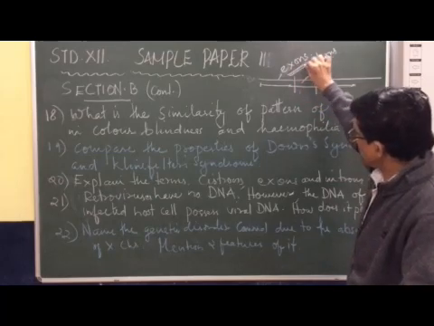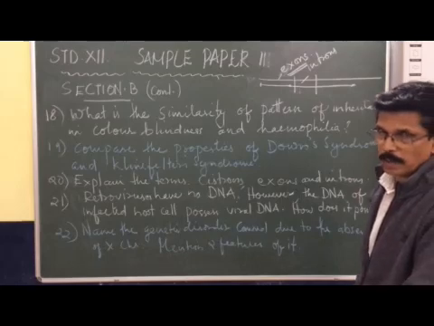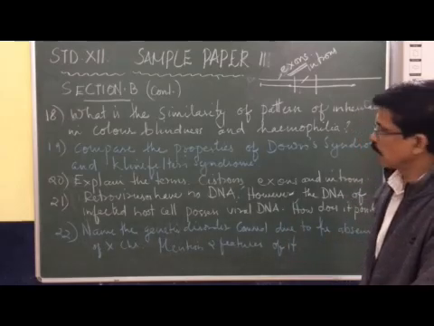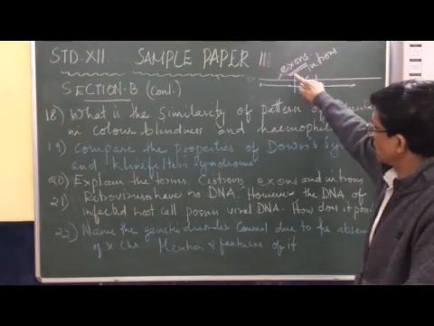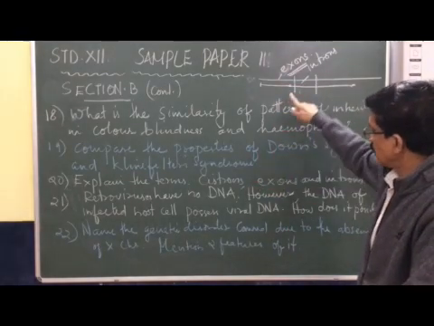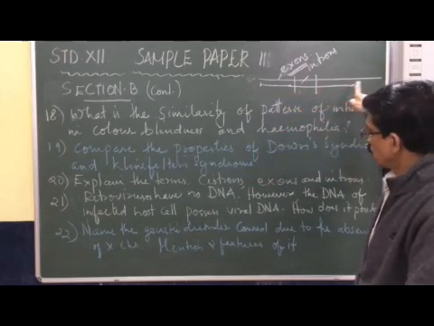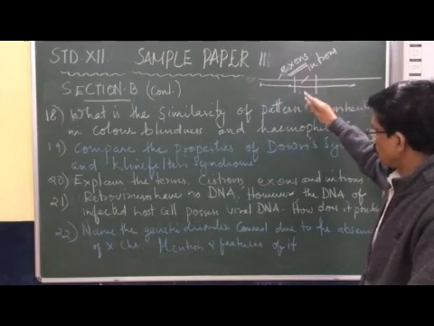Coding sequence means it code for a particular amino acid or a particular protein in a polypeptide chain. So exons may be called. So we can understand in monocistronic structural gene, the cistron may have exons and introns.